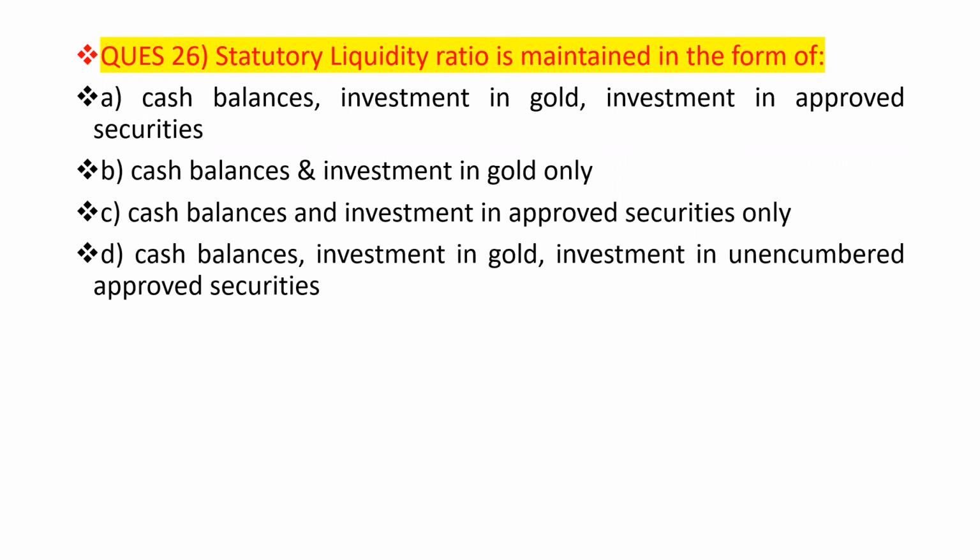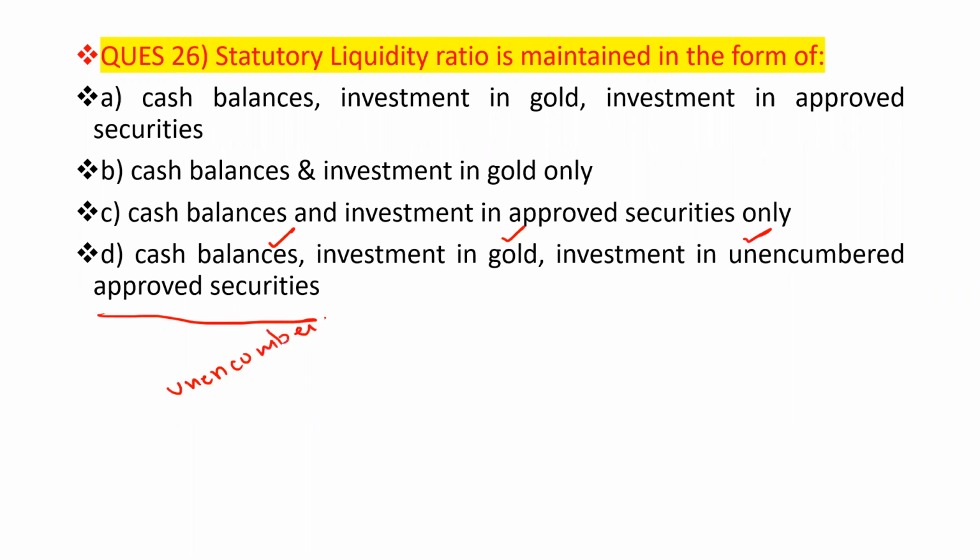Second one, that is cash balances and investment in gold only. Third one, cash balances and investment in approved securities only. Fourth one, cash balances, investment in gold, investment in unencumbered approved securities. Unencumbered.